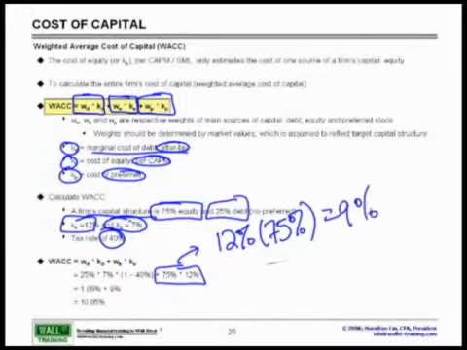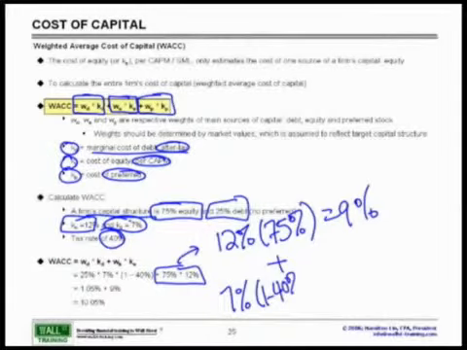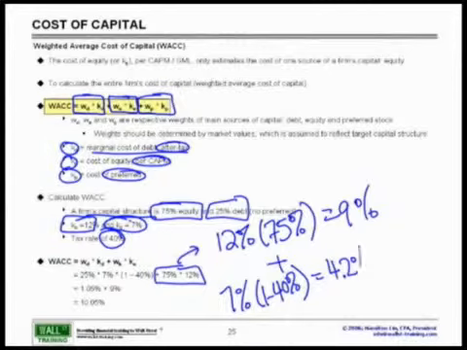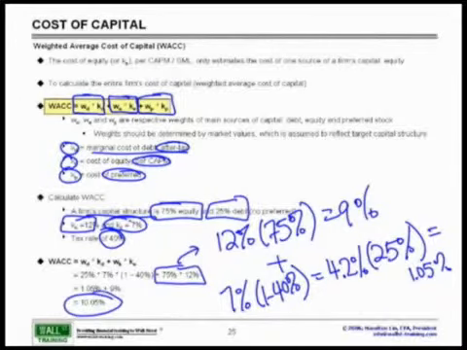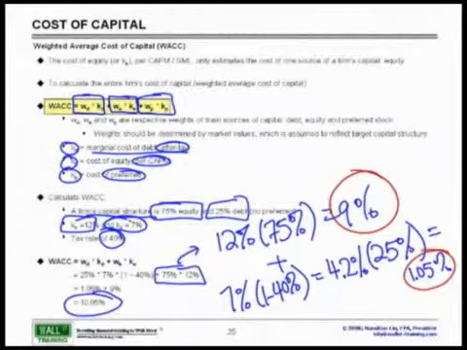To this we will add 7% of our cost of debt, but we must always remember to take the after-tax cost of debt. So that's 1 minus 40%, or 1 minus T, and that equals 4.2%, so 7% times 60% times 25%, because our debt is only 25% of our capital structure. This gets us to 1.05%. And therefore, the entire weighted average cost of capital is simply the sum of this 9% and this 1.05%.